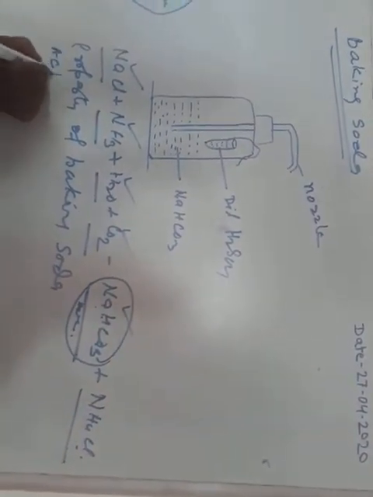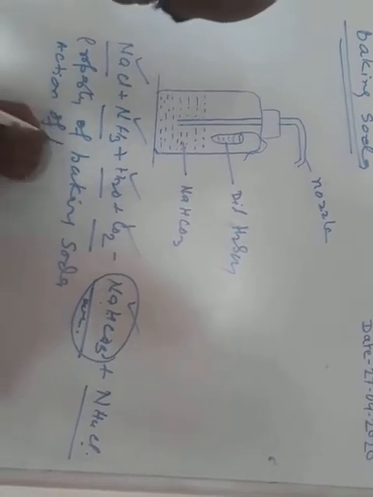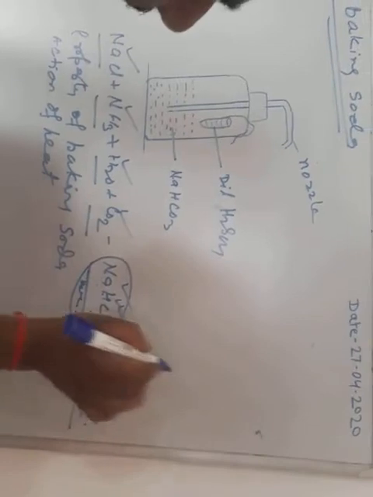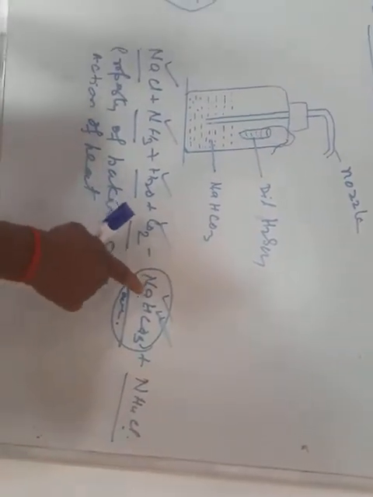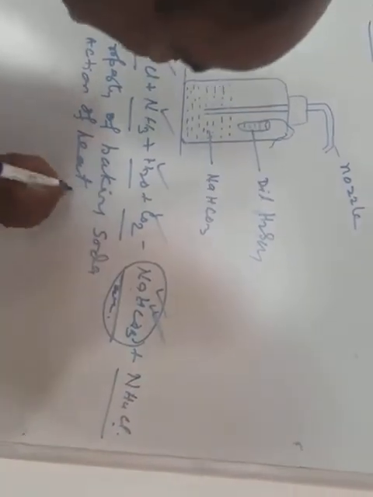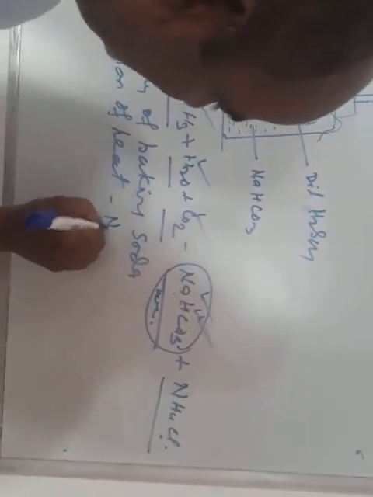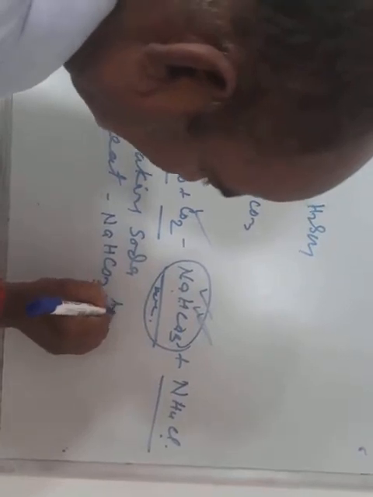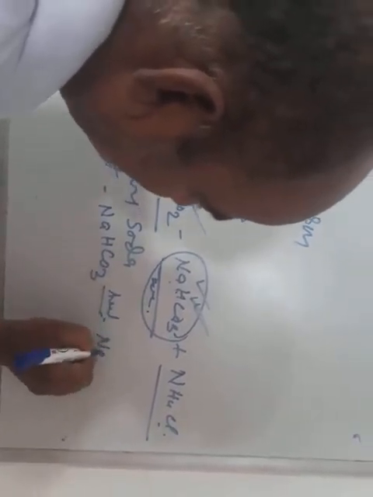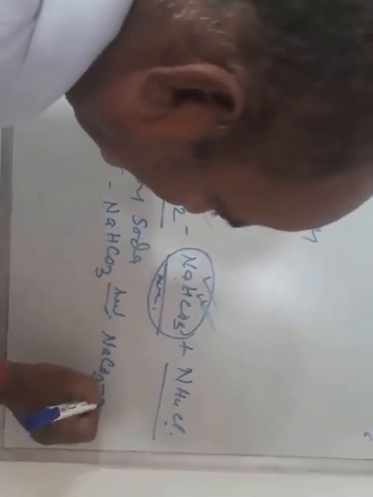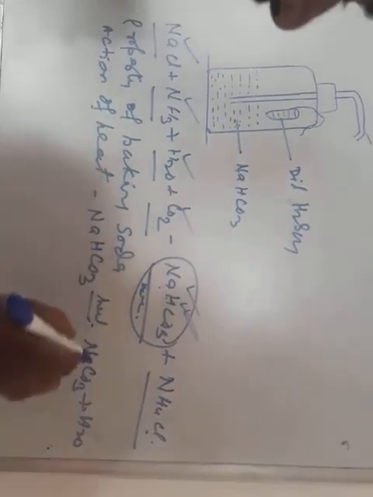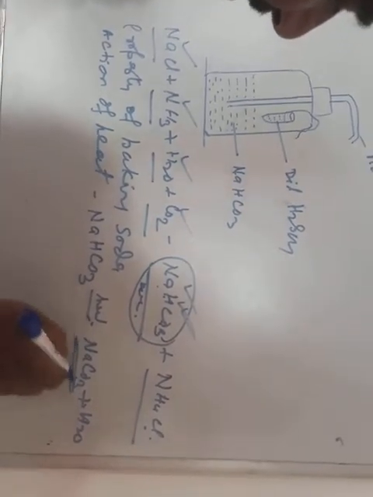When we heat it, it changes to anhydrous sodium carbonate. 2NaHCO3, on heating, gives sodium carbonate plus water. So baking soda heated makes washing soda.